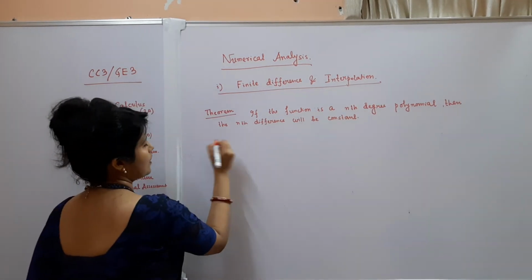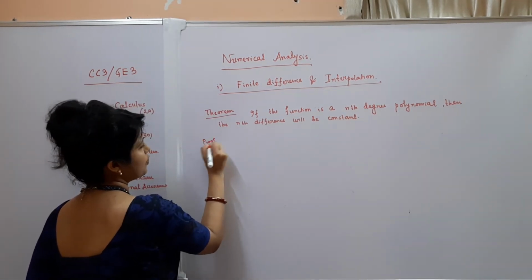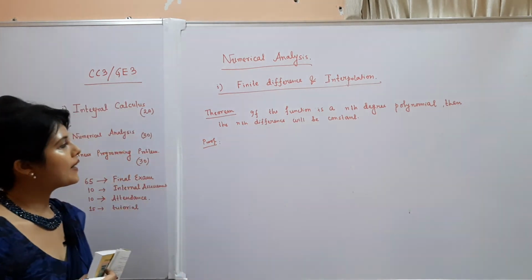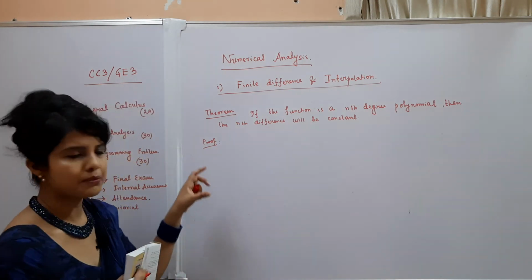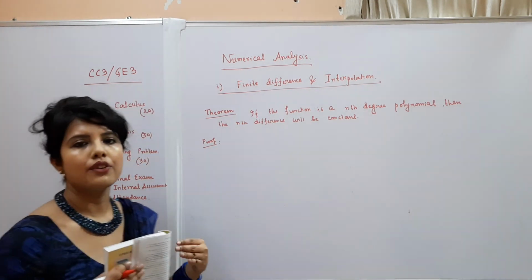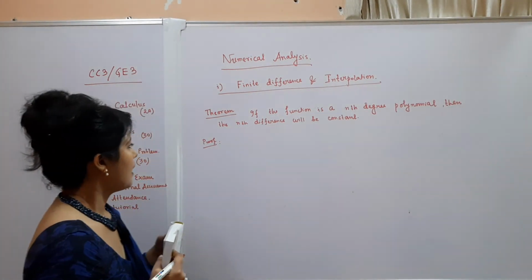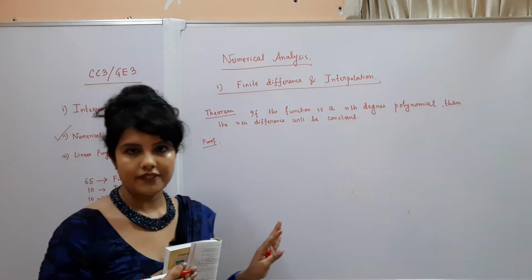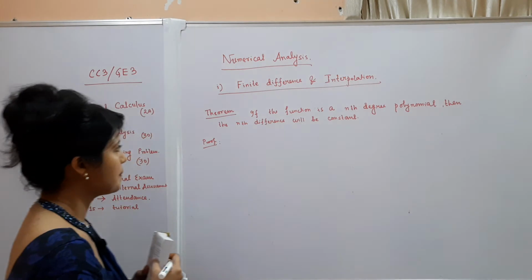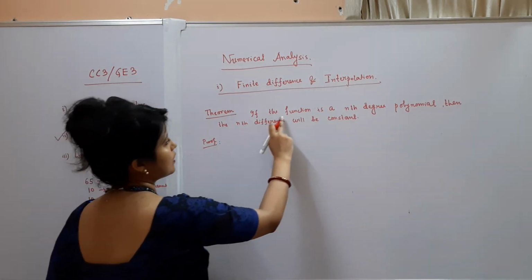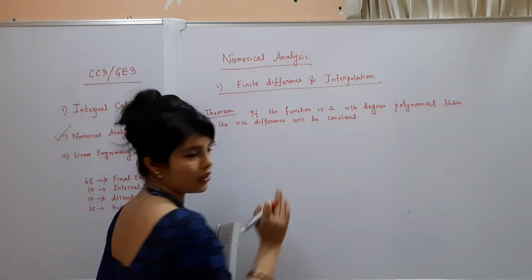So how do you prove that? Though the proof is not necessary, I am writing here this proof actually to make you understand how you will get the nth difference and what will be the expression for the nth difference. Okay, so first the function is an nth degree polynomial.